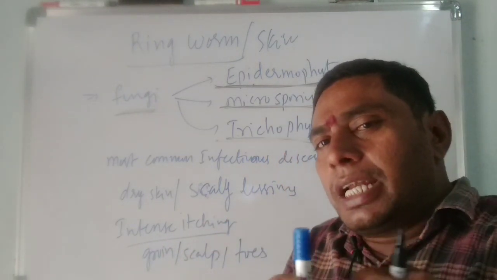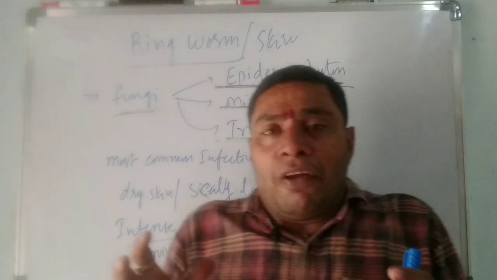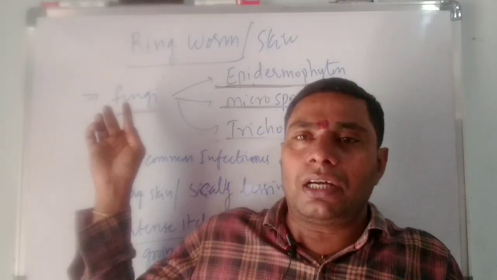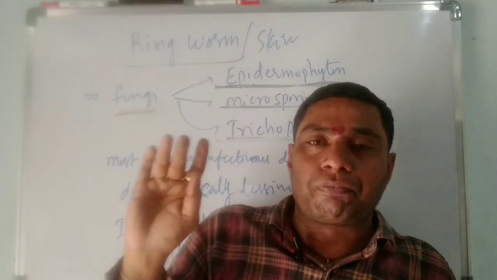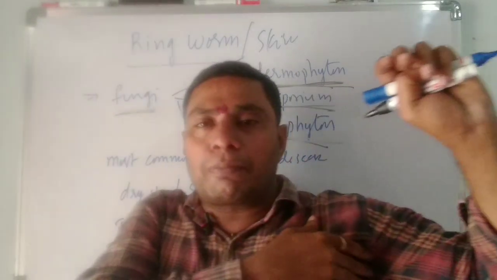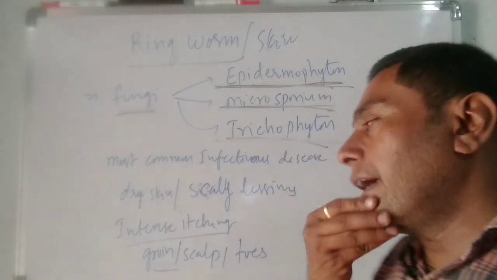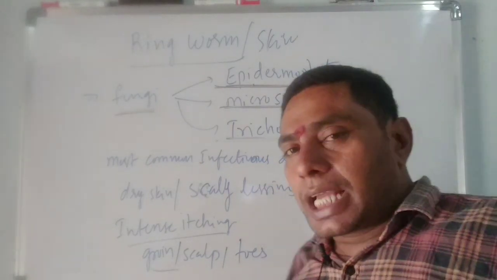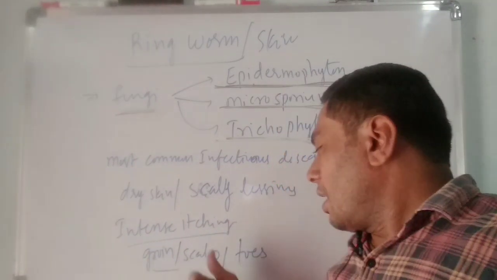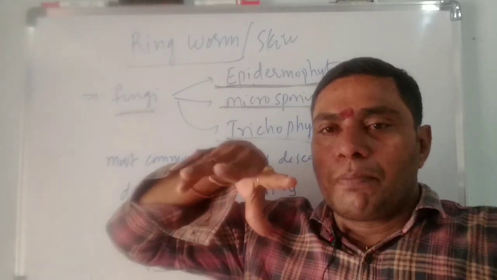It occurs especially where there is moisture and warmth in the human body, which favors ringworm by the fungus, especially the armpit, the groin, the scalp, between the 2 thighs and between the toes.